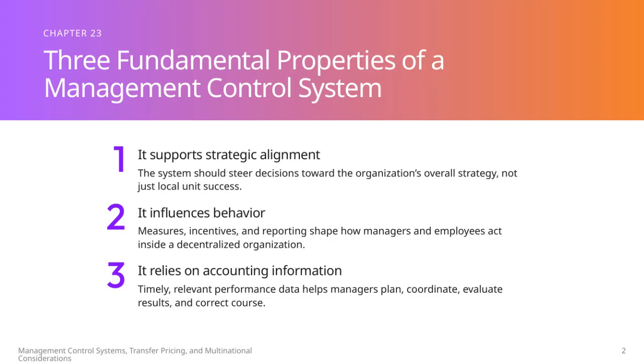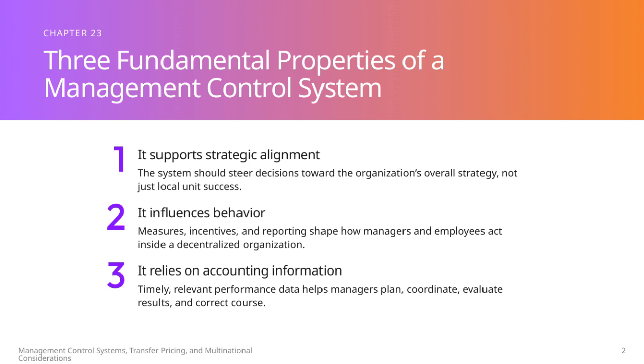When we look at the fundamental properties of a management control system, the first key point is that it supports strategic alignment. This means the system is designed to guide decisions so they align with the overall strategy of the organization, not just the goals of individual departments or units. This ensures everyone is moving in the same direction. The second property is that the system influences behavior. Through measures, incentives, and reporting, it shapes how managers and employees act, especially in decentralized organizations where people have a lot of autonomy. This behavior alignment is crucial for organizational success.